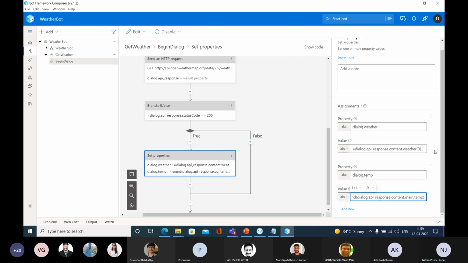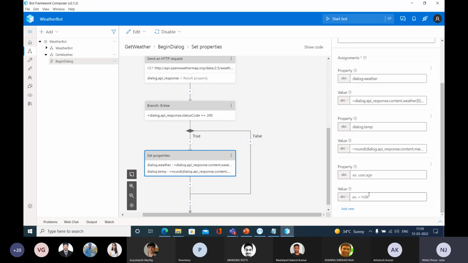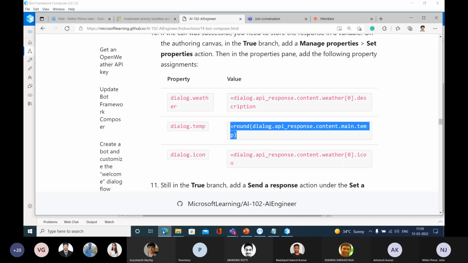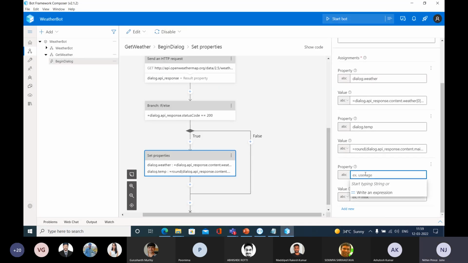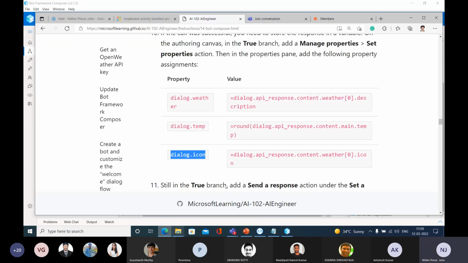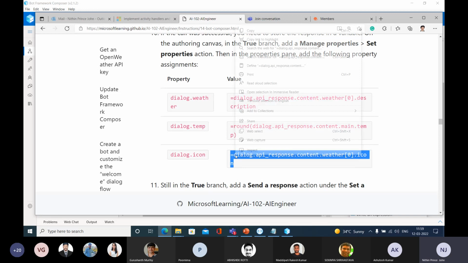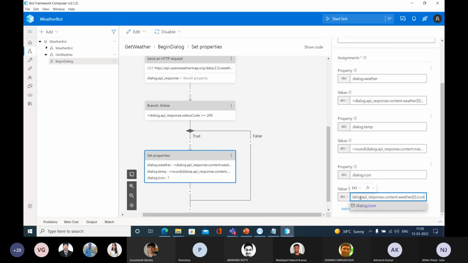Then add another property, dialog.icon. Go and select this one. And in the value side, I'm going to paste this one. Okay, copy and paste this one.